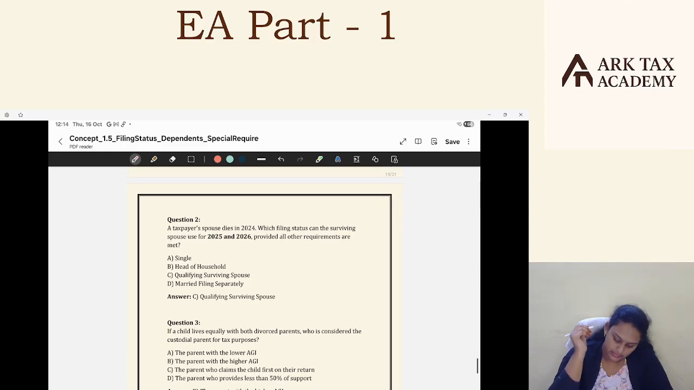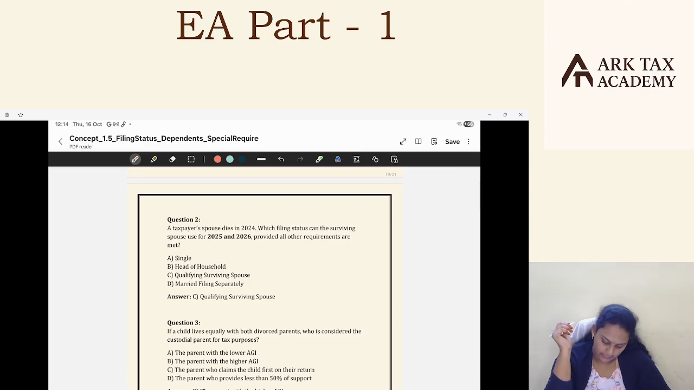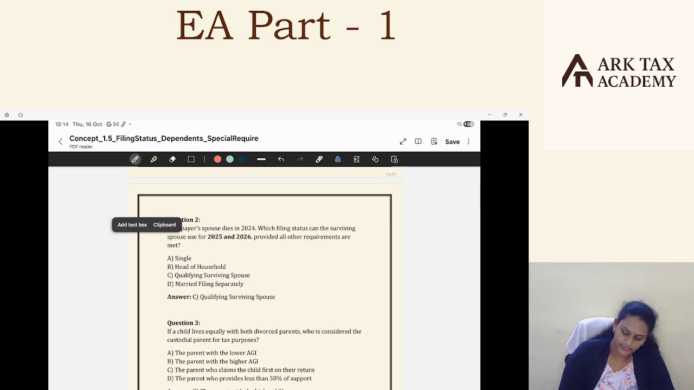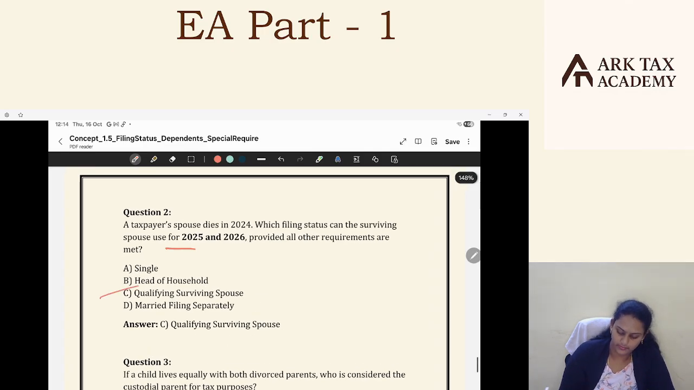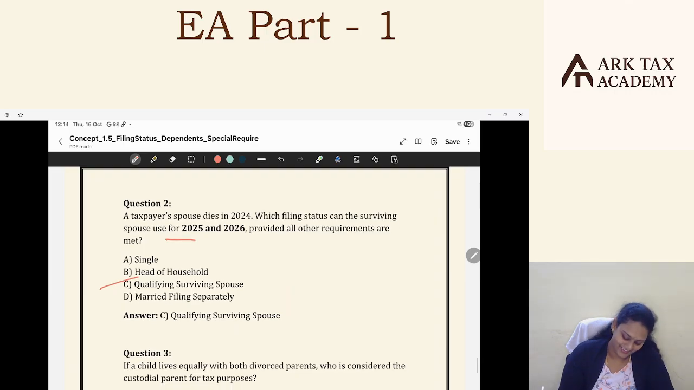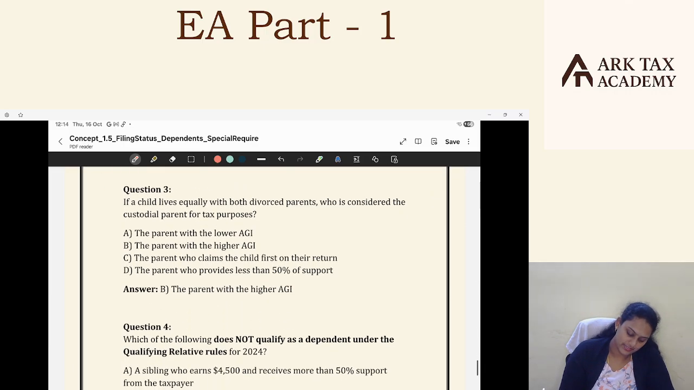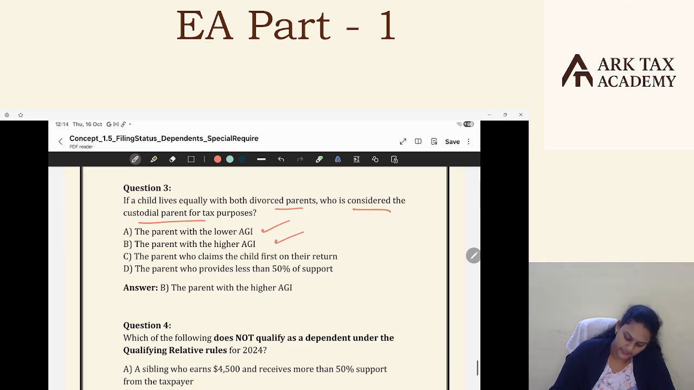A taxpayer's spouse dies in 2024. Which filing status can the surviving spouse use for 2025 and 2026? Very simple, qualifying surviving spouse, without even getting the options. Next question. If a child lives equally with both divorced parents, who is considered the custodial parent for the taxpayer? Option A, the parent with lower AGI; option B, higher AGI; option C, the parent who claims the child first on their return; option D, the parent who provides less than 50% support. We discussed it's the higher AGI.